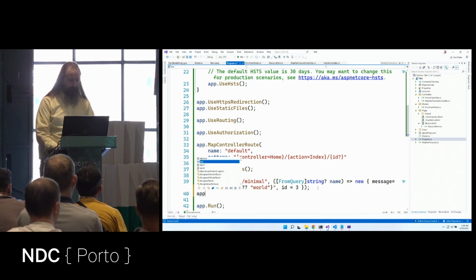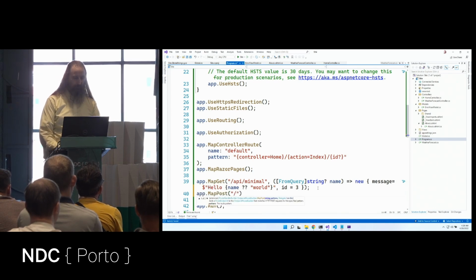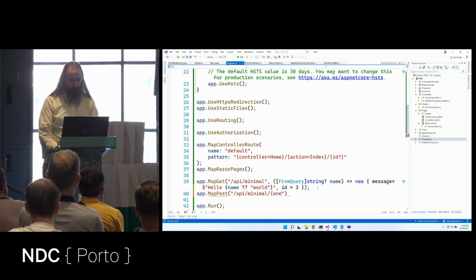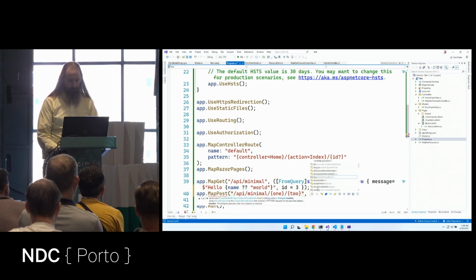That's cool. Now we did this with map.get. Let's also do an app.map.post. Now in this case, I want to grab some query parameters. So let's say, or URL parameters. Let's say API/minimal/1 and 2. And now with those, I will have my method.